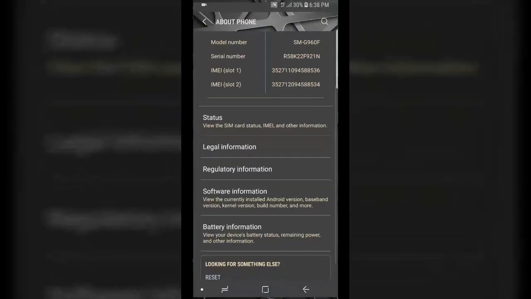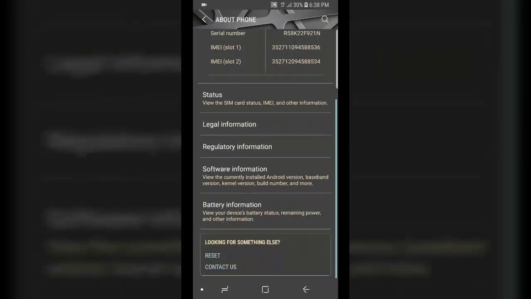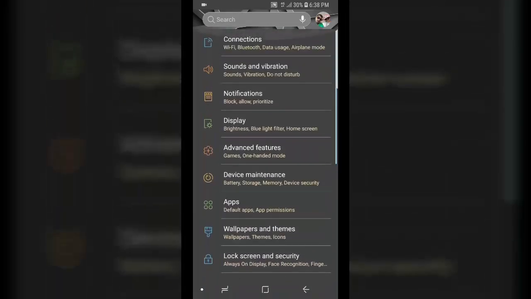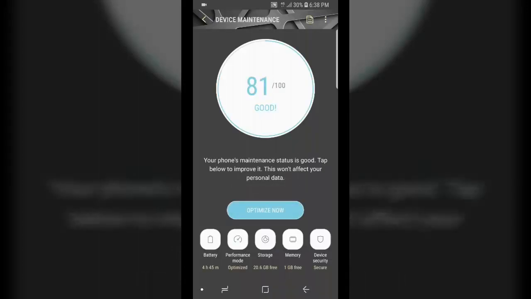So as you see here, this is my device number and model, and all the information of my device. So first, what we're gonna do, we're gonna go to device maintenance. Okay, so keep it for a little bit. We have 81%, which is a little nice. Okay, so we optimize it now.